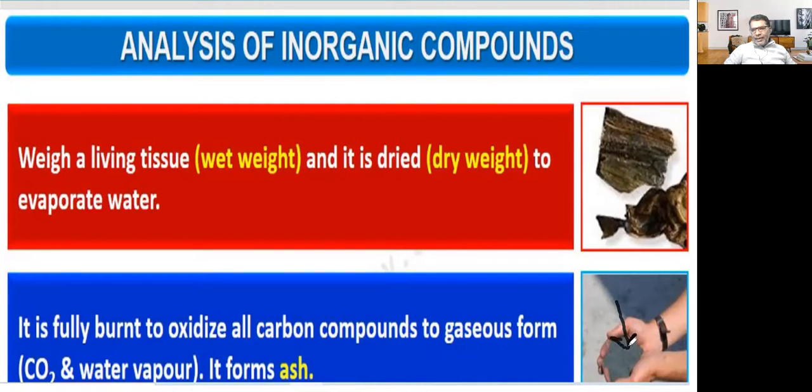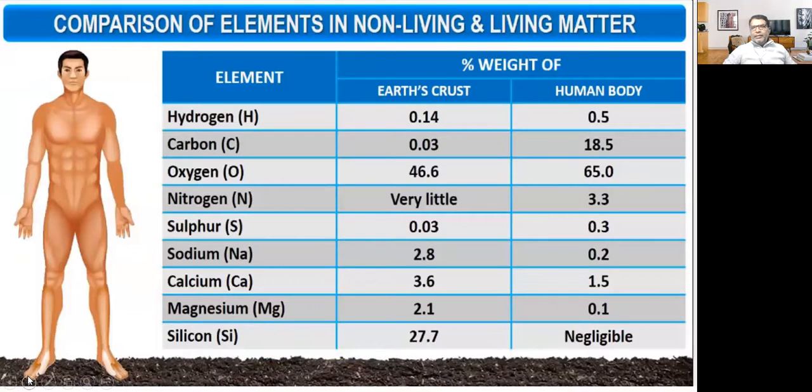Then you will get ash. If you analyze the ash, it will contain inorganic compounds. In this way, you can do the analysis of organic as well as inorganic compounds.